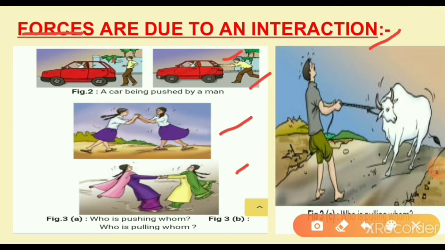Why? In the first case the car is stationary. After the man applies some force, the car is pushed by the man, so the car is moving. Here also a force is applied. What is the interaction between the car and the person? It is the force between the two objects, first and second.